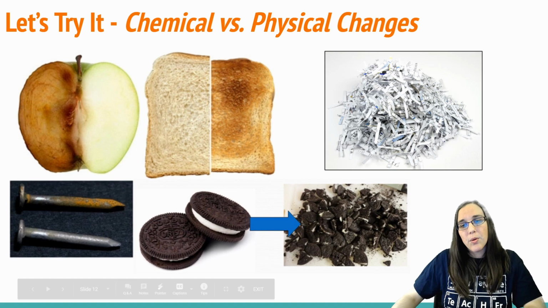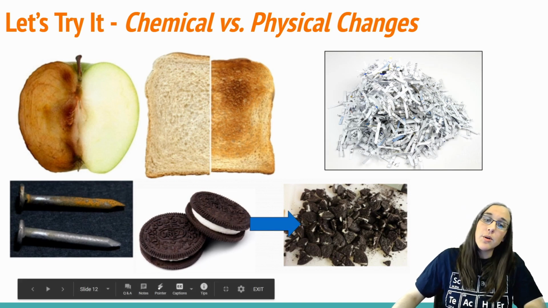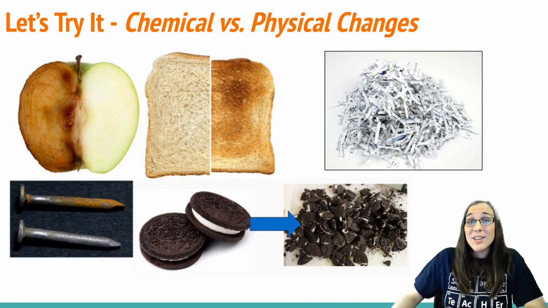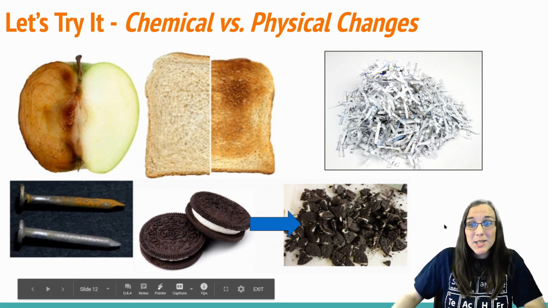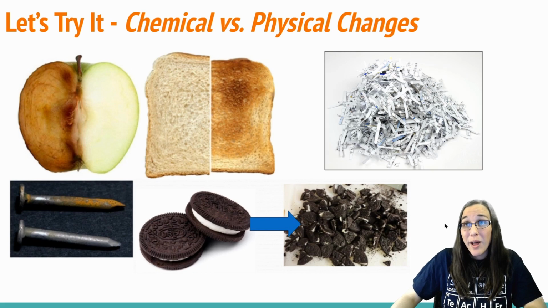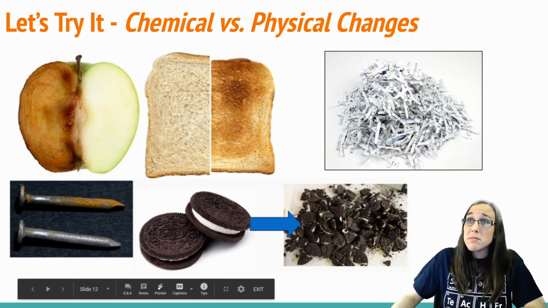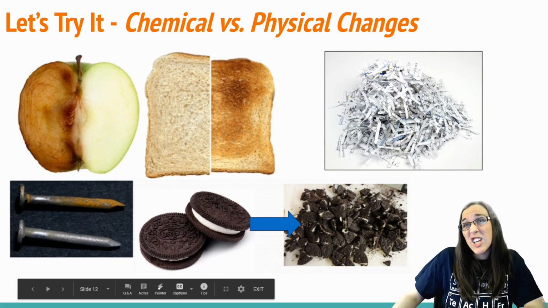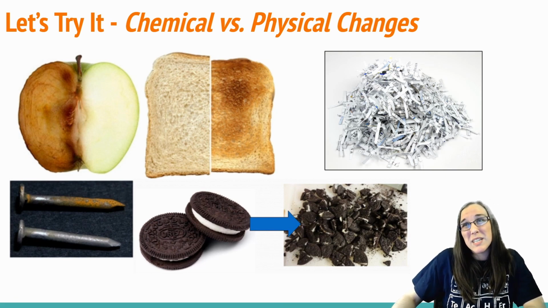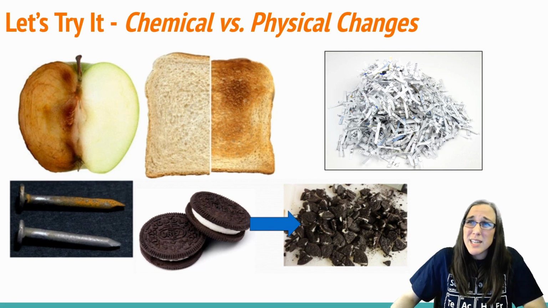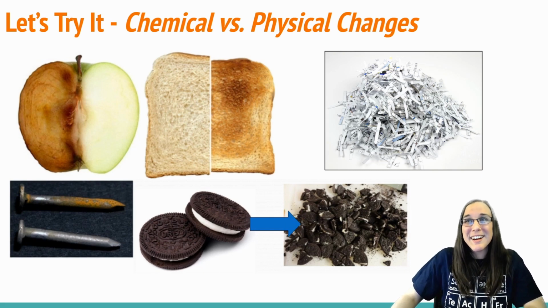Let's go down to the Oreo cookies. We have two Oreo cookies, and let's say you take a hammer to it. You take a mallet to your cookies and you smash them up really good. Well, the cookies still taste like cookies. They're still the same in that regard. They're still the same color. They haven't changed color. They've only changed shape, but that's not such a big deal. They're still the same texture for the most part, minus a few crumbs here and there.